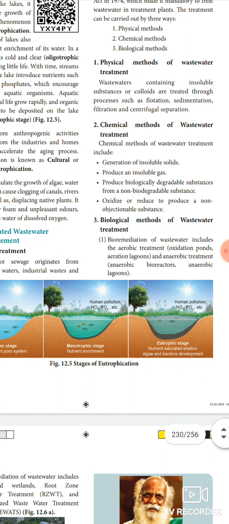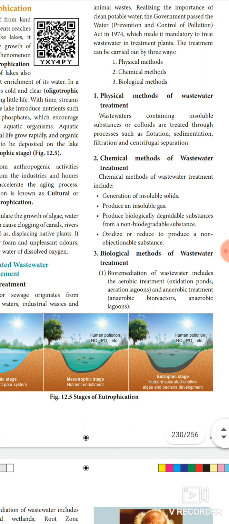This treatment is called the chemical methods of wastewater treatment, and this is the final process to improve the quality of wastewater. So wastewater treatment consists of three steps: the primary treatment, the secondary treatment, and the tertiary treatment. Primary treatment is called the physical method, the secondary treatment is called the biological method, and the final process is called the tertiary treatment, otherwise known as the chemical methods of wastewater treatment.